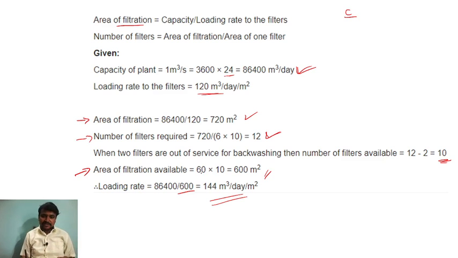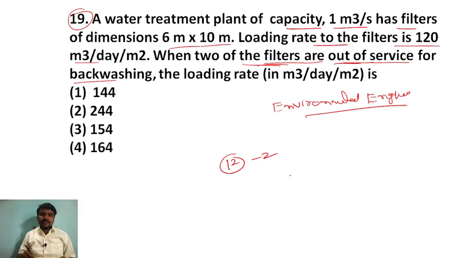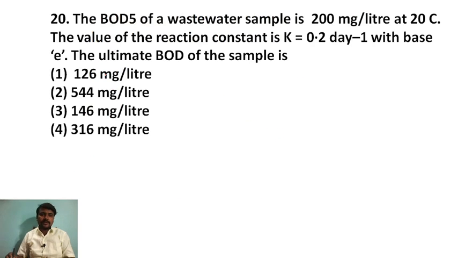So that is the area of filtration available. So you have to calculate like this. Simple calculation, you have to remember the formulas. Okay, so what is the answer now? 144 is the answer for the given question, right? Next question, again environmental engineering.